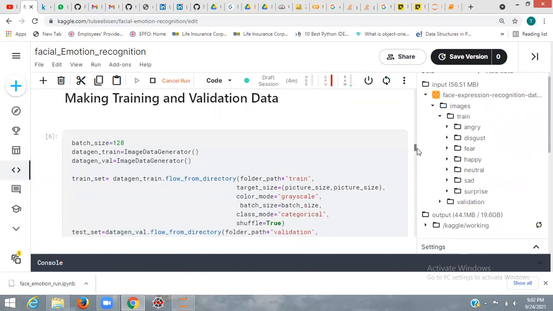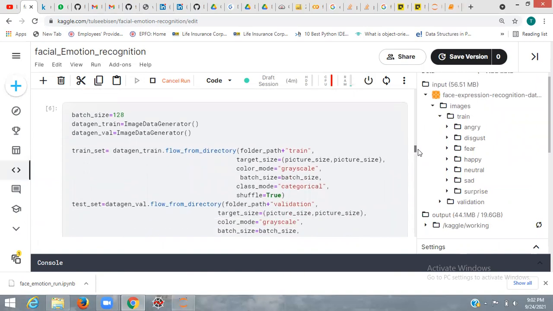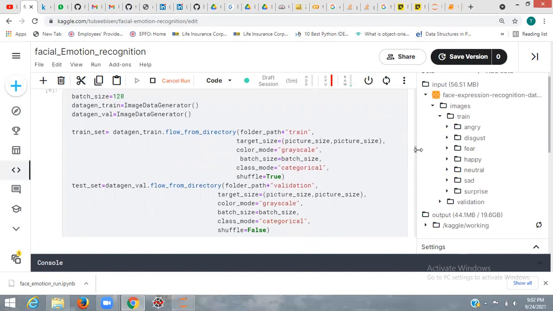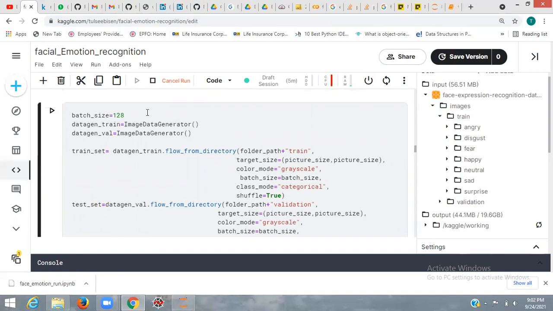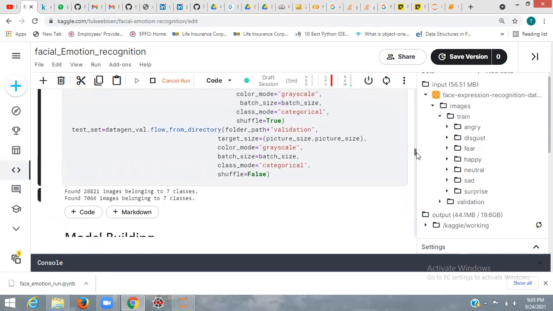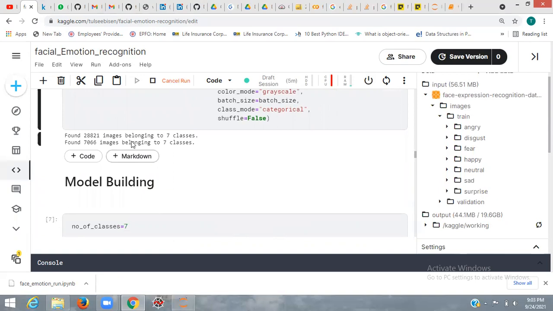Now I have to train and validate the data, so I am using image data generator, and I am giving the path here. You can see the target size, which is the picture size, 48 by 48. Batch size is used to take the data in batches, so it will take 128 images in one batch to train my model. This was the result: this many images belonging to 7 classes for training, and this many for testing or validating.